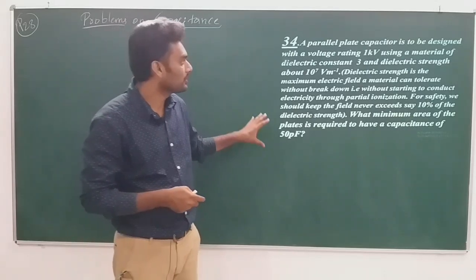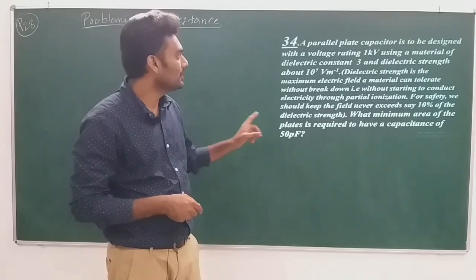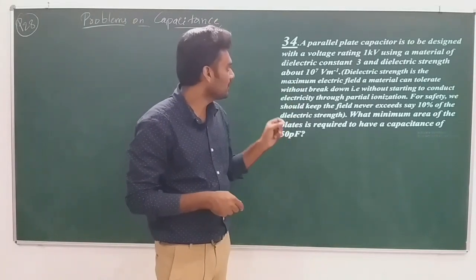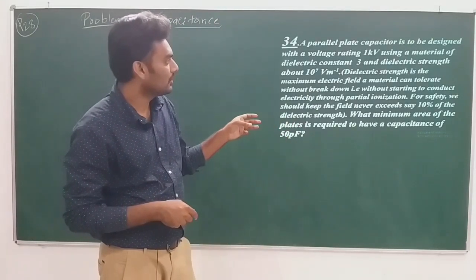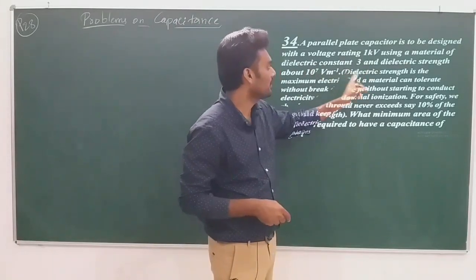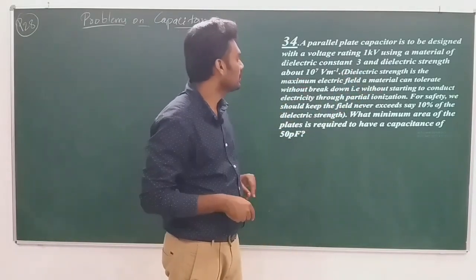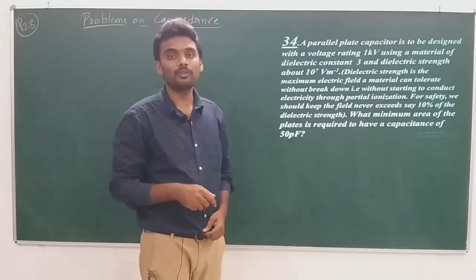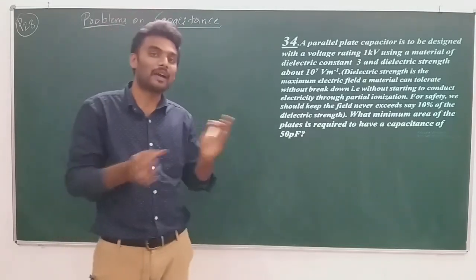Let me go through the question first. A parallel plate capacitor is to be designed with a voltage rating of 1 kilovolt using a material of dielectric constant 3 and a dielectric strength of about 10 to the power of 7 volt per meter. We do not know how to connect dielectric strength mathematically, right?